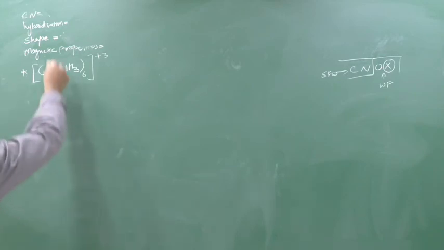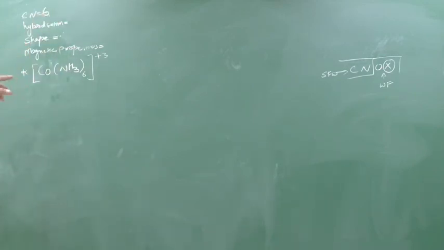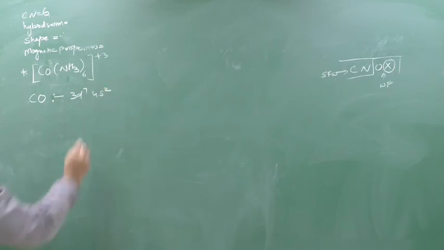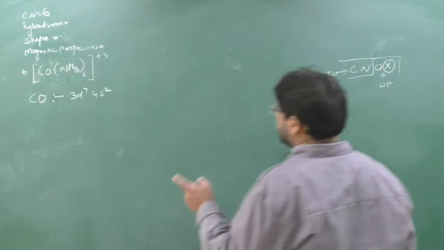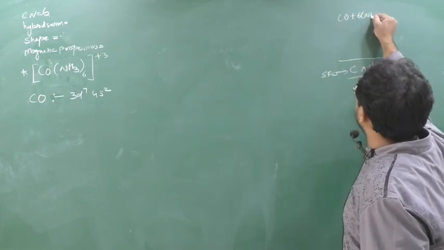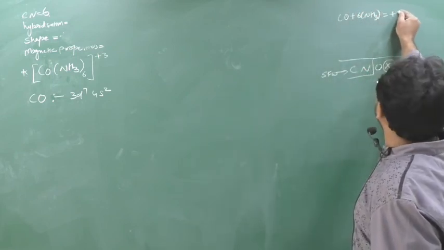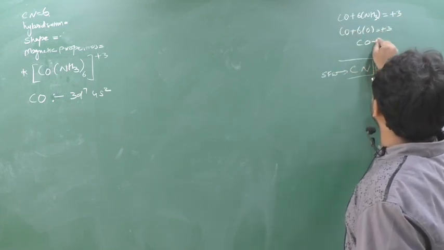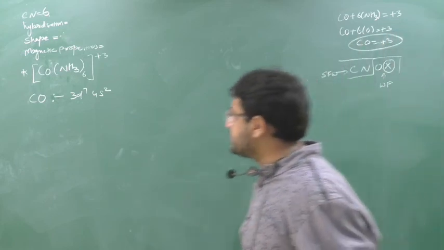Chalo. So cobalt first, coordination number. Because the number of ligands associated with the central atom is known as the coordination number, it is 6. Now you see the cobalt atomic number. So cobalt atomic number is, you can find yourselves, the ground state electronic configuration is 3d7 4s2. Now we'll see which is the cobalt in this ion. What is the ionic charge on this cobalt in this compound? So Co plus 6 times ammonia, which is 0, is equal to +3, and cobalt is equal to how much? +3. So cobalt is here +3.